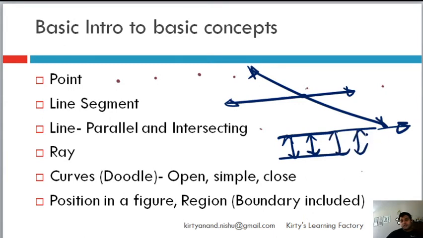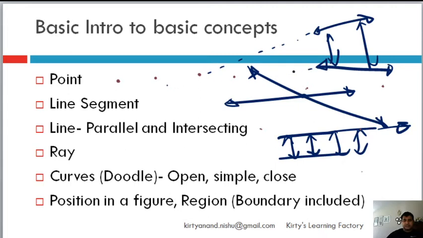Now there are some lines which might not intersect as you draw here, for example, but they are not parallel lines, because on one side the distance is increasing, but on the other side it is decreasing. The definition of a line is that it is infinite, so this line will extend, this will also extend, and it will meet somewhere. Therefore these are not parallel lines. Parallel lines are those that, no matter how much you extend them, will never meet each other.